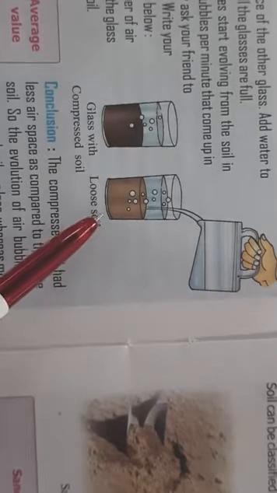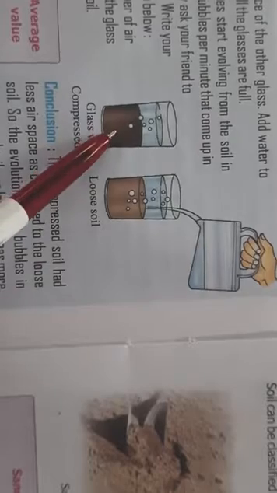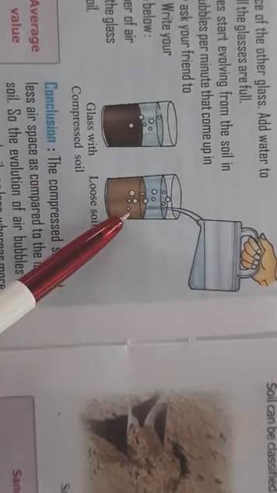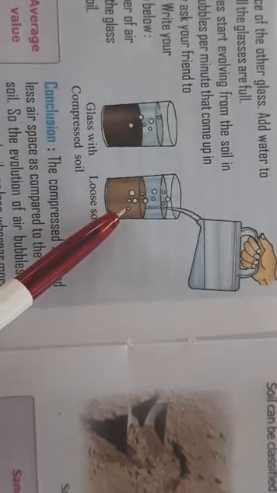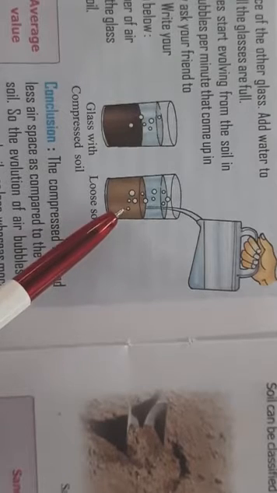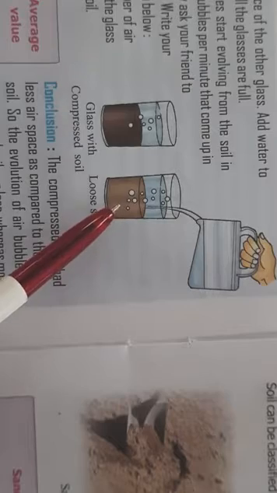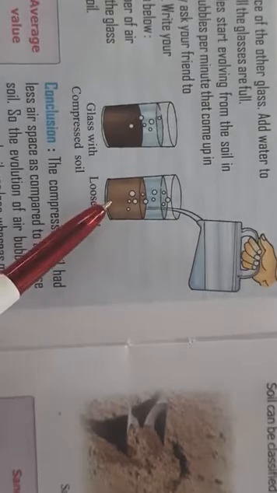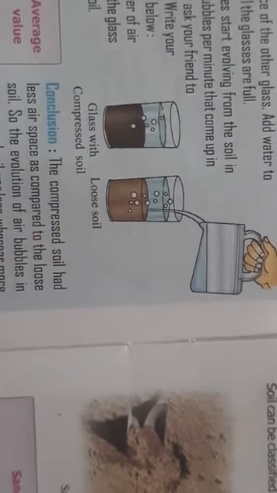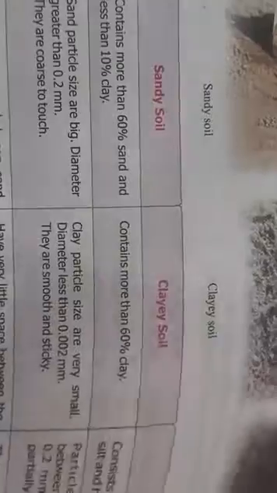The evolution of air bubbles in compressed soil will be less as compared to the loose soil. So what does this prove? This proves that if the soil is loose, it will contain more air and it will be better for the growth of the soil.